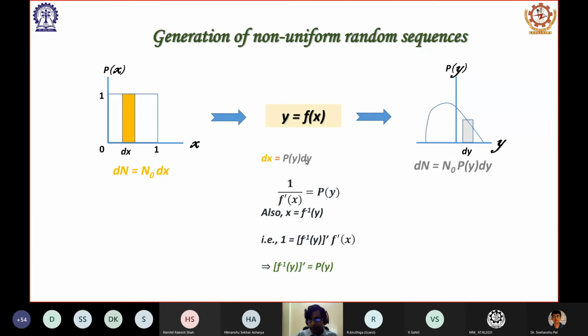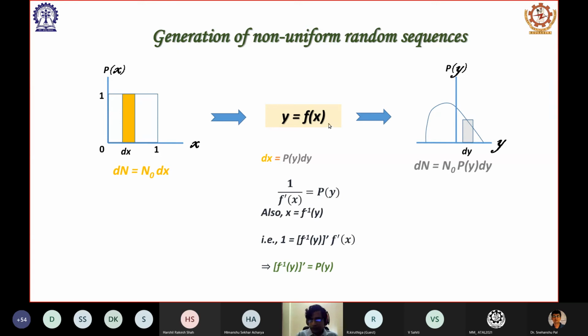Which means dx by dy, which is inverse of the f prime x, because y is equal to f(x), so dx by dy is basically 1 by f prime x. f prime x means the derivative. So 1 by f prime x is equal to the probability distribution p(y).